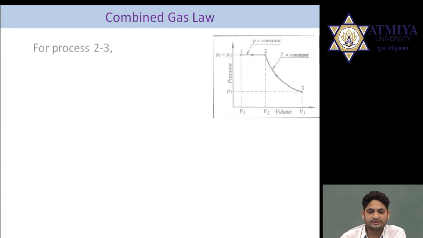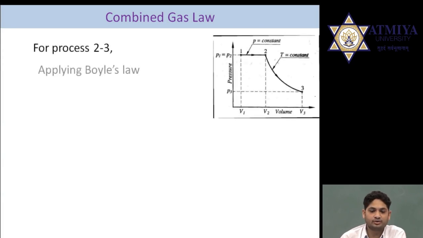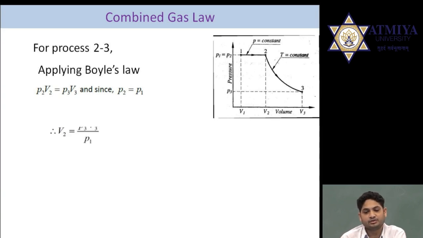In the next process, 2 to 3, applied according to Boyle's, the equation will become P2 V2 is equal to P3 V3. In this particular process, P1 is equal to P2, so P1 V2 is equal to P3 V3, and V2 will become P3 V3 divided by P1.